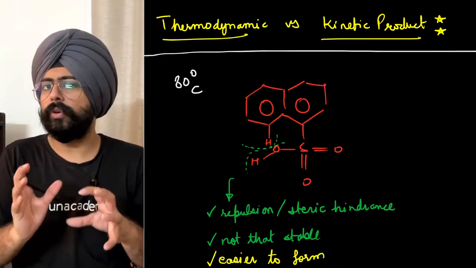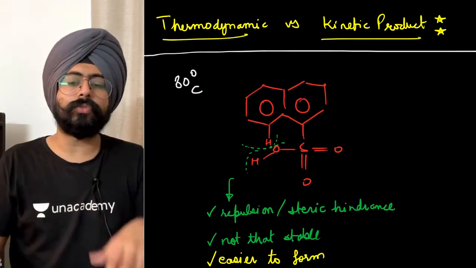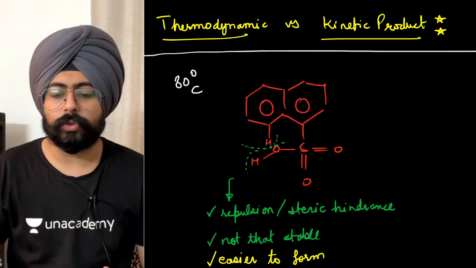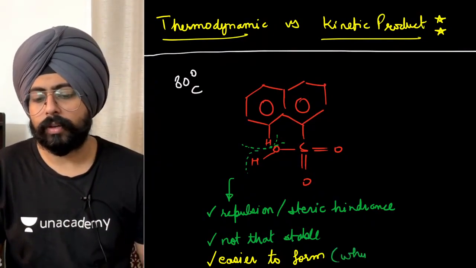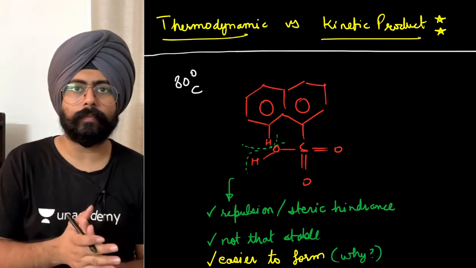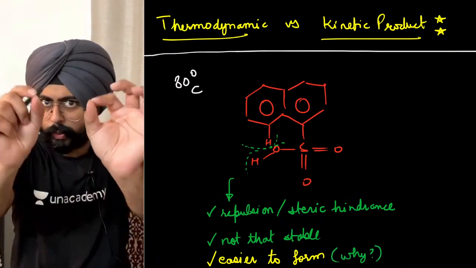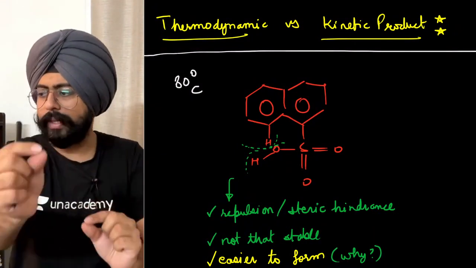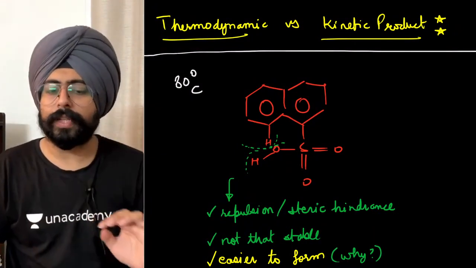So even though it is not the most stable product, it is easier to form. And why is it easier to form is the next question that a lot of you might be asking. Yeah, we'll answer the why in a little while. थोड़ी देर में I will tell you why this is easier to form.